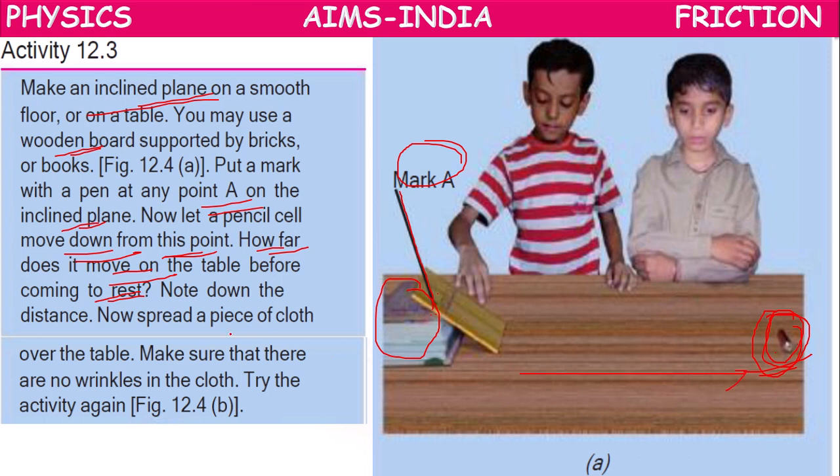Next, spread a piece of cloth over the table. Make sure that there are no wrinkles in the cloth, so it should be flat. Try the activity again and note down the distance again, how far the pencil has moved.